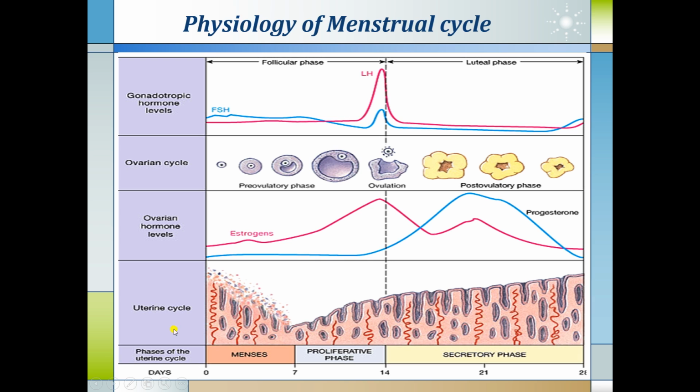Simultaneously, changes are occurring in the uterus, that is the menstrual cycle. In the proliferative phase, the uterine endometrium proliferates, and in the secretory phase the glands become enlarged and the secretion of the endometrium is so thick that it is ready for implantation if pregnancy occurs. But if pregnancy does not take place, then the estrogen and progesterone levels fall, which leads to shedding of this mucosa, identified as menses or the menstrual phase.